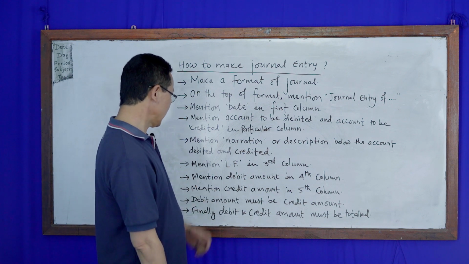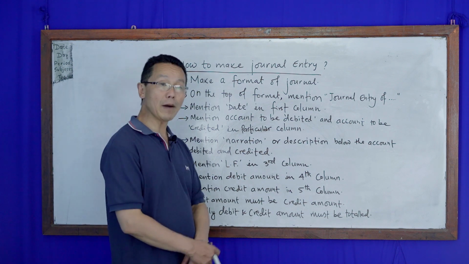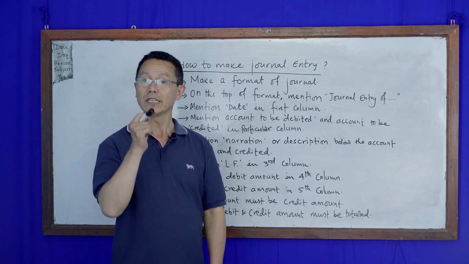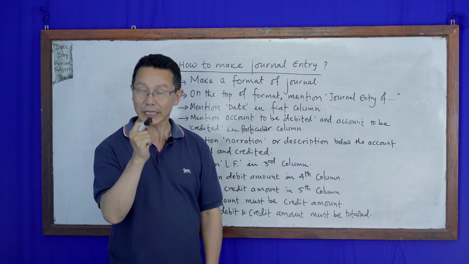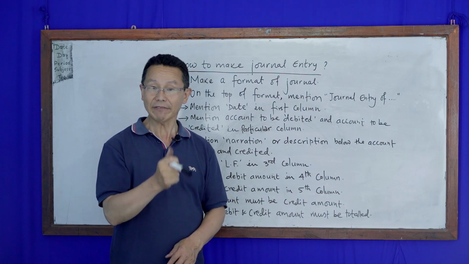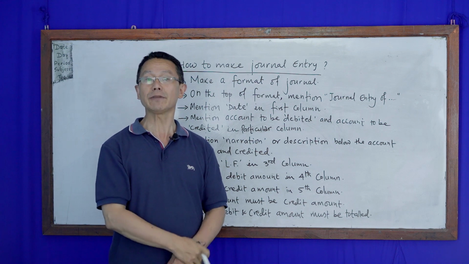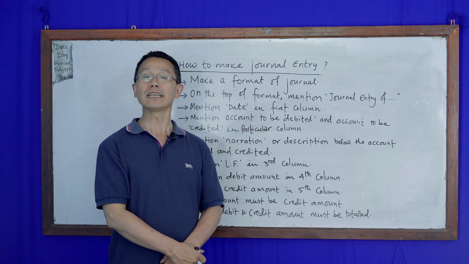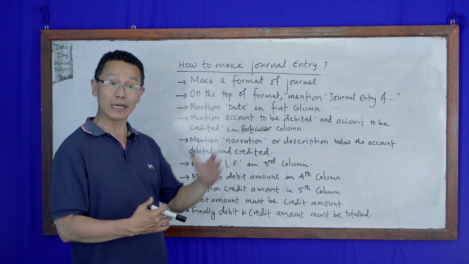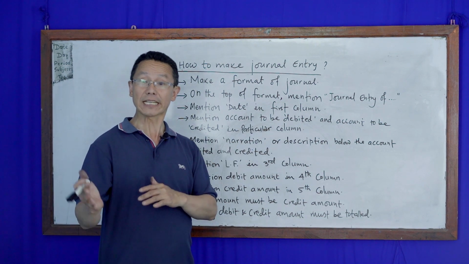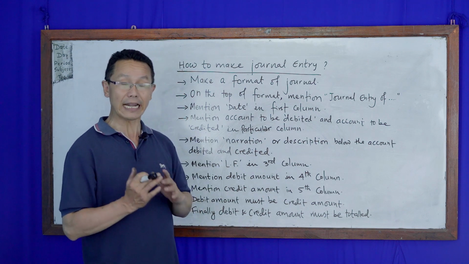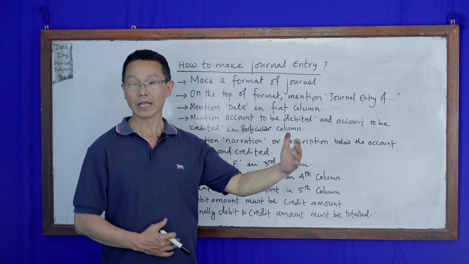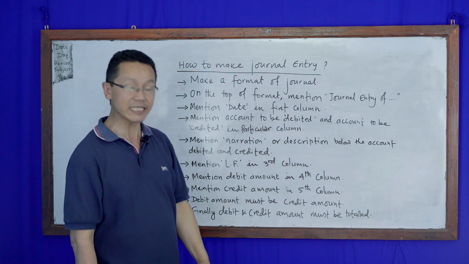Okay, now the next step is the amounts. Point to be noted, dear student, debit amount must be equal to credit amount. This is the universal truth, the universal rule of account. And you have to check whether your debit amount is equal to credit amount. If they are not equal, you have to re-verify and recheck your amounts to find where your mistake is.